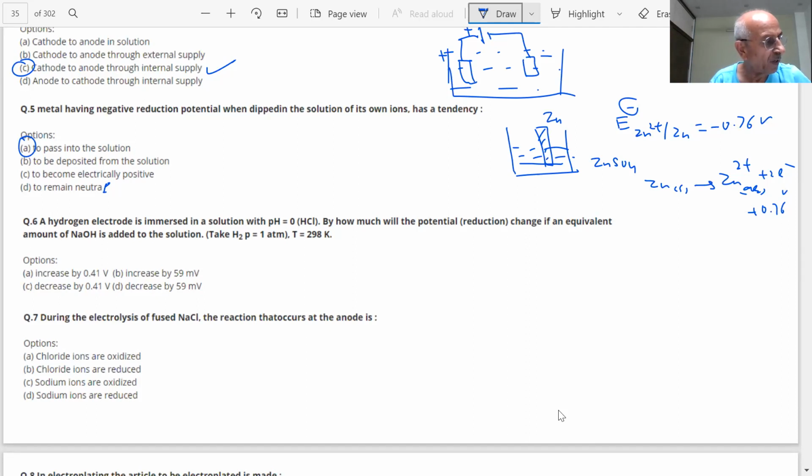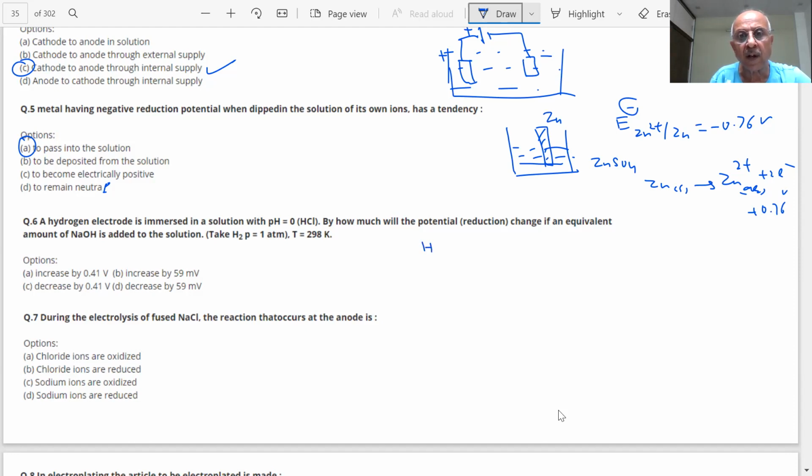You have 1 to 2 minutes to answer the question. Hydrogen electrode, it will decrease by 0.41.